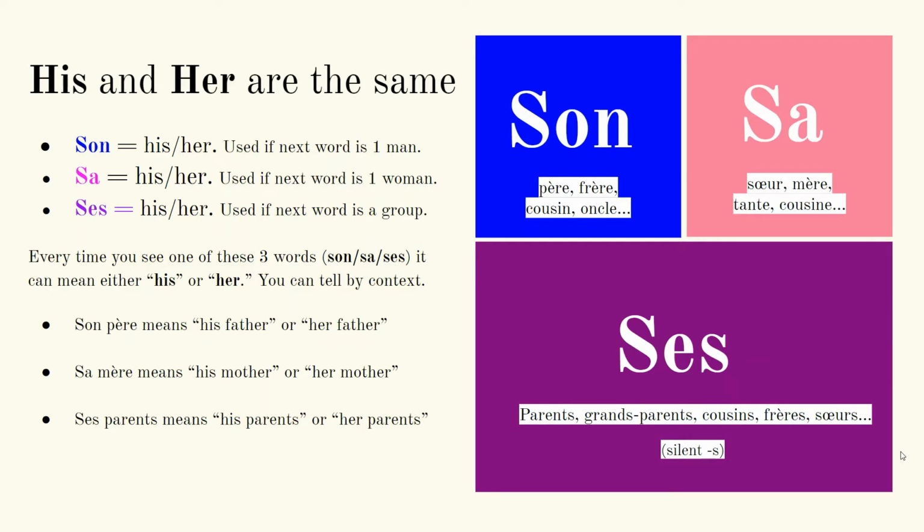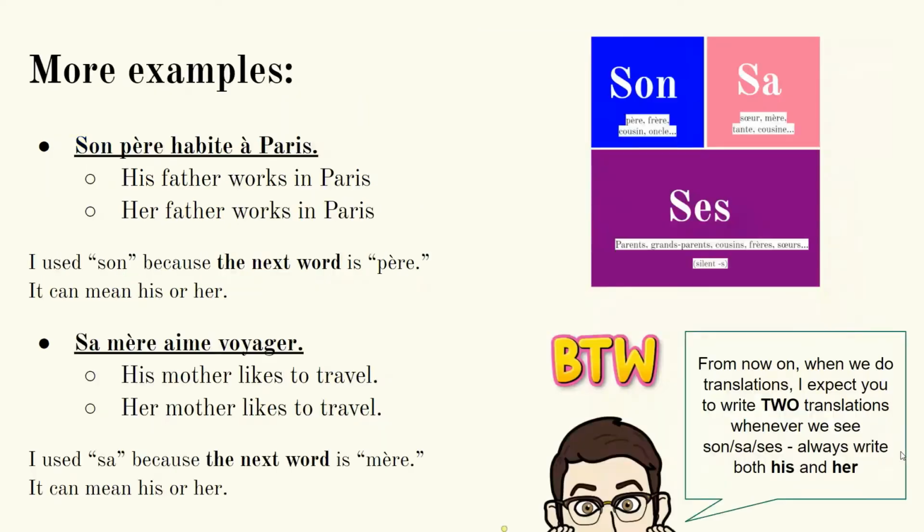However, every time you see one of these three words, whether it be son, sa, or ses, it can mean either his or her. For example, if you are reading and you see son père, that could mean his father or her father. If you see sa mère, that could mean his mother or her mother. Ses parents means his parents or her parents.